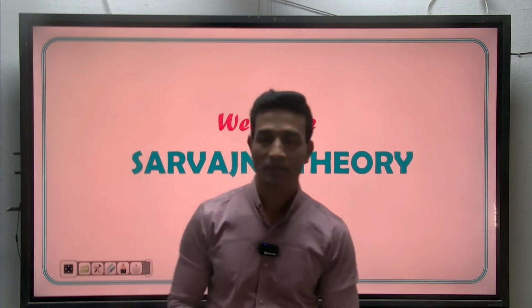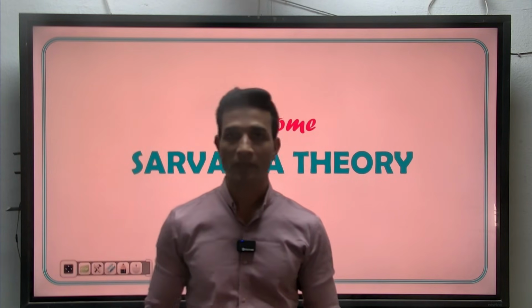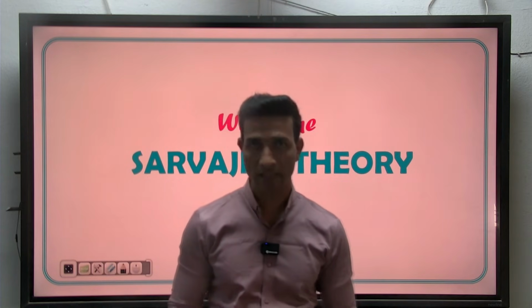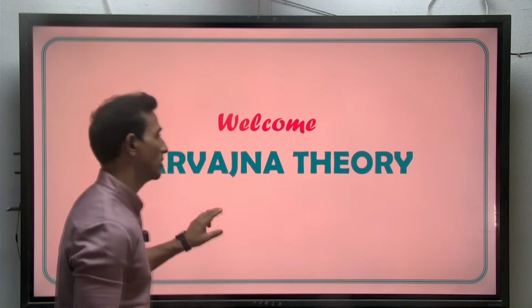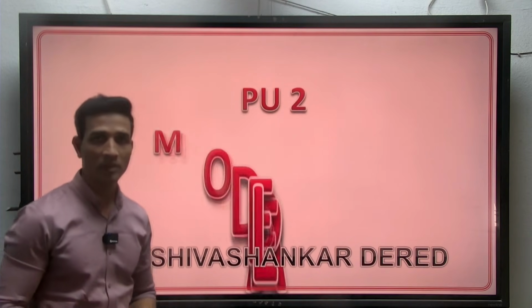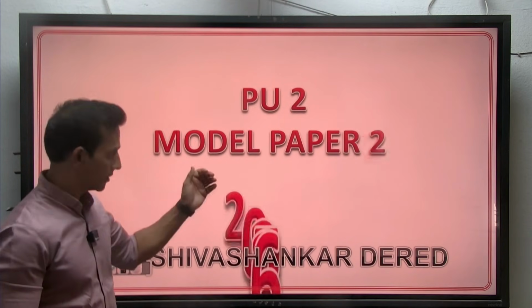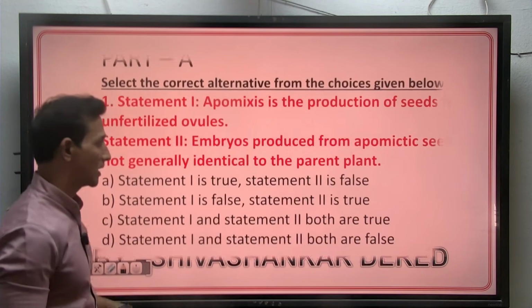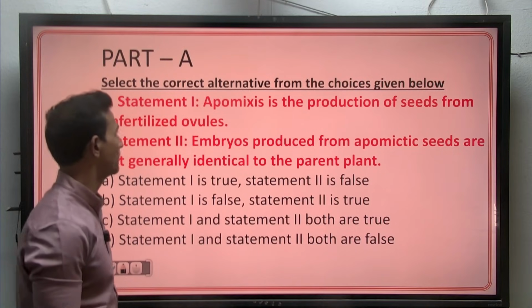Hello students, welcome to the discussion of the theory paper for 2025-26 according to the PU board. This is about the PU board theory paper which was given this year, that is model paper 2. So let us start with the first MCQ question.